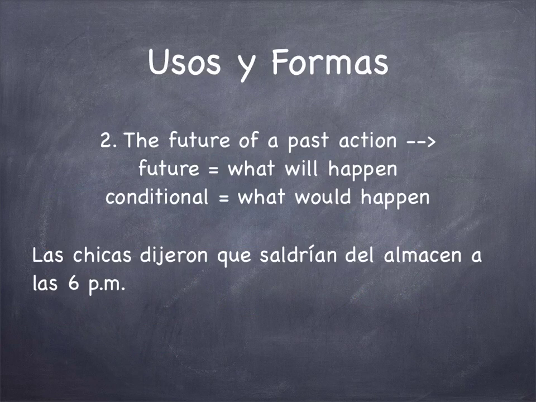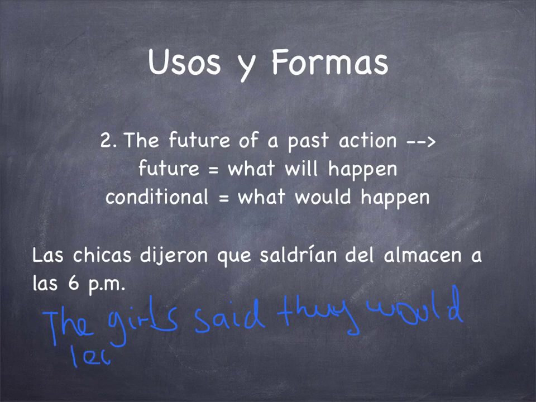Las chicas dijeron que saldrían del almacén a las 6 p.m. If we want to express this in English, it would be like the girls said they would leave or exit the store at 6 p.m. Okay, so the future says what will happen, and the conditional tells us what would happen.